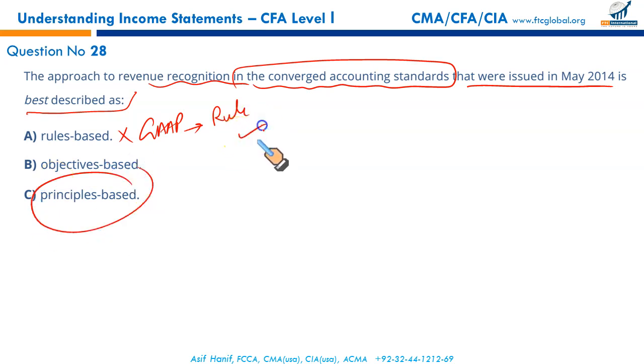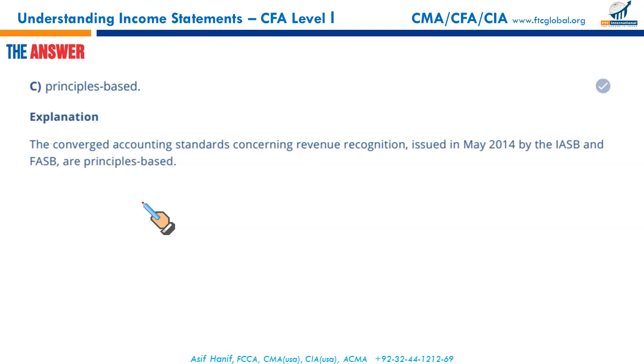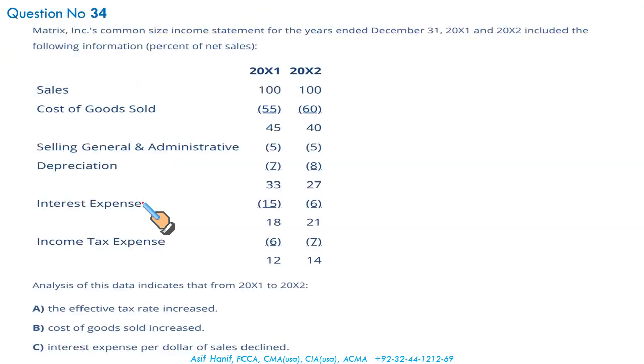Rule-based means a checklist approach. This done, this done, this done. Okay, now recognize the revenue. Under the principle-based approach, we're given general principles, ideas according to which we determine whether the revenue should be recognized or not. So instead of a checklist-based approach, the new converged standard on revenue recognition is principle-based. That is C. Next.